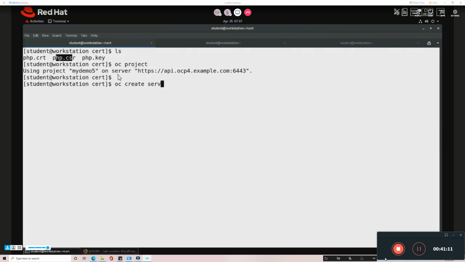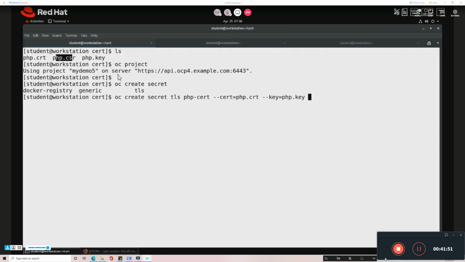Now the secret type. We have 3 types of secret, and I want to use the TLS type. I'm going to name it php-crt, the name of the secret. Here the secret is going to come from the certificate, so the certificate option followed by the name of the certificate in my local directory, which is php.crt. Then the key, the private key to decrypt that certificate, which is php.key.